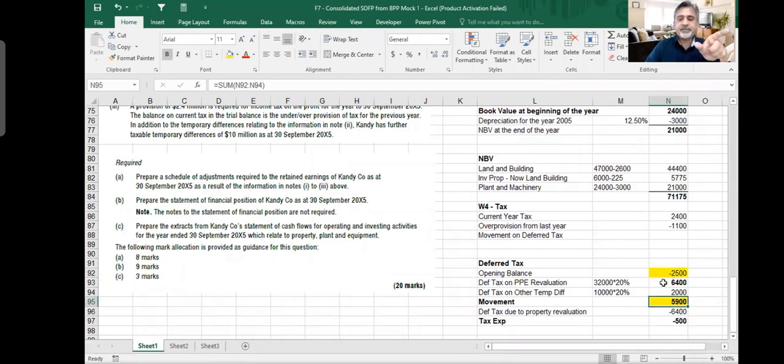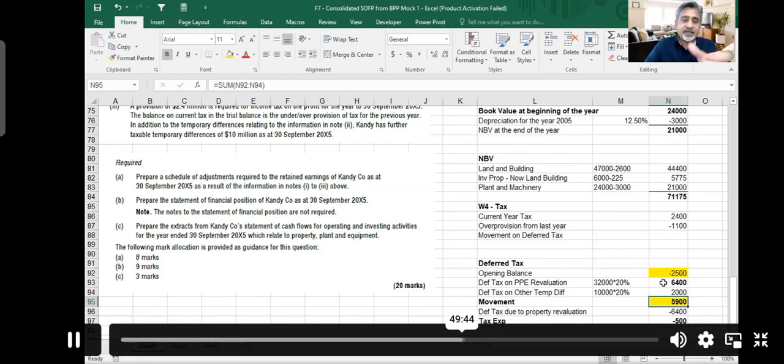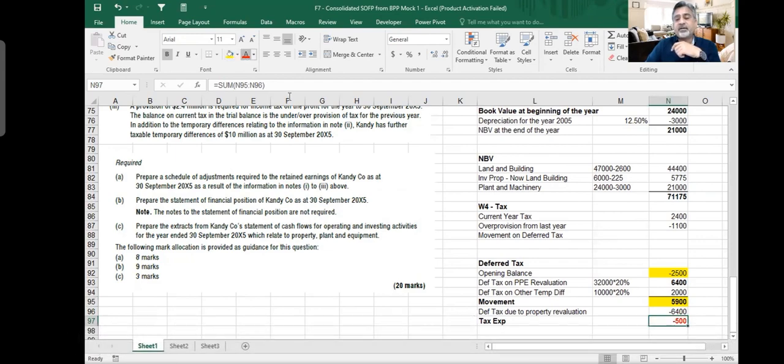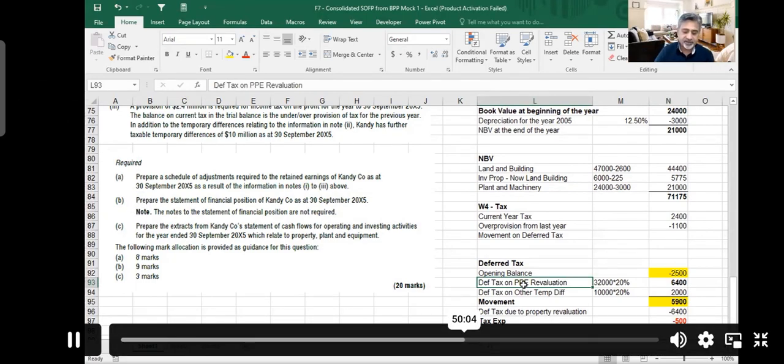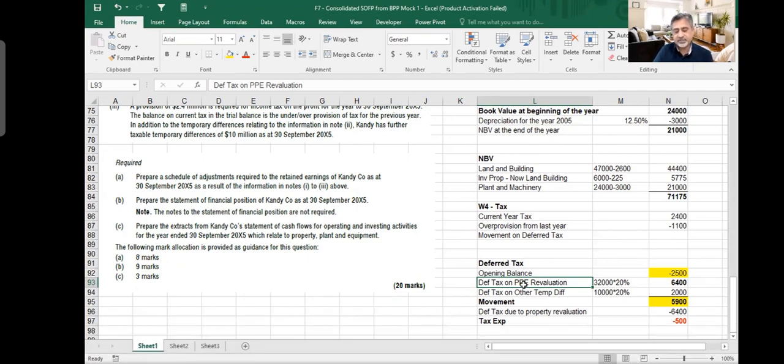But at the same time, you should understand that the tax expense in the income statement, you will only show 500 minus, which means that it is not even the expense, because this 6.4 is actually on property, and property revaluation deferred tax does not relate to only one year. For the income statement, we just subtract it from there. If you are clear on that, I can start making our income statement calculation. Yes, it's clear, sir. Okay.